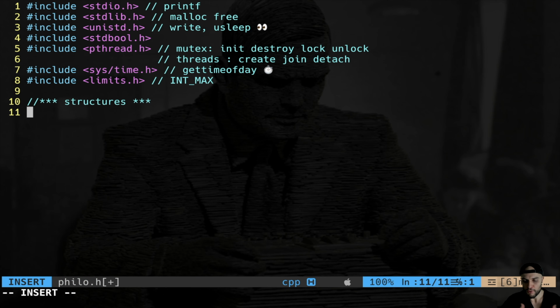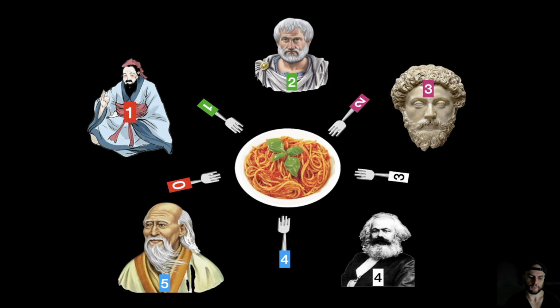Now we have to model this problem in such a way that a computer can resolve it. A data structure problem. So what is the task at hand? What am I trying to do? Well, the Dining Philosophers problem, as you probably already know, is a classic synchronization problem in which we have many threads that want to access shared resources. In this case, we are talking about forks. So we have this scenario.